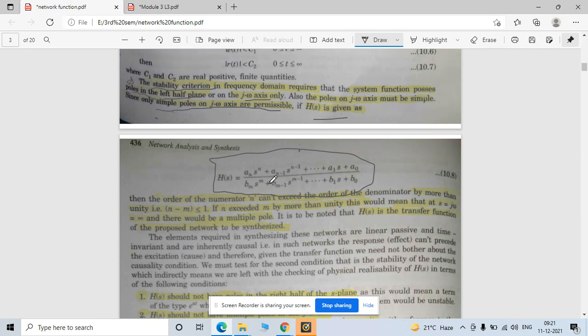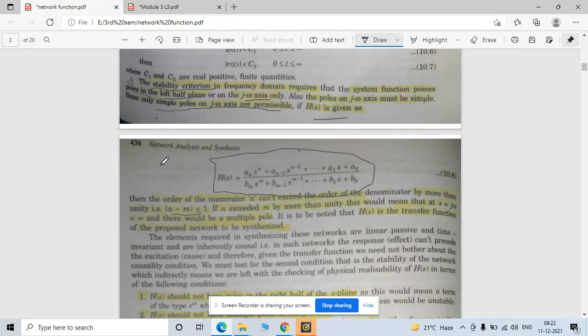And the order of the numerator. There is one condition here for the system to be realizable and stable. So this transfer function is given to you. The order of numerator and denominator should not differ by more than 1. Okay, less than or equal to 1. The powers should not differ by more than one. Either it can be equal, or it can differ by one, but not more than that. For example, if the power of the numerator is 2, then the power of the denominator can be either 2 or 3. 3 will work, 2 will work, but 1 will not.